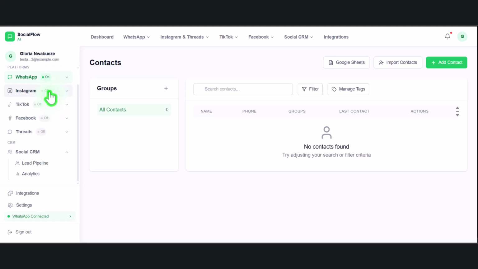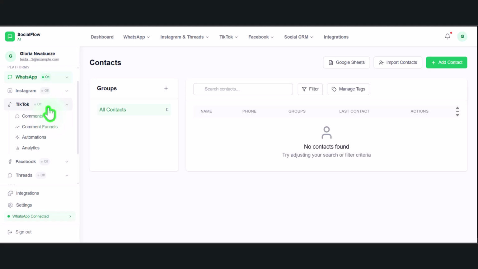Now, what it does is that anytime somebody drops a comment on my Instagram page, this platform automatically replies to that person and sends that person a DM, like a mini chat. The same thing with TikTok. Anytime I drop a video on TikTok and somebody comments based on a keyword that I set up on this platform, this AI, this automation system, is going to reply to that person and send that person a DM.